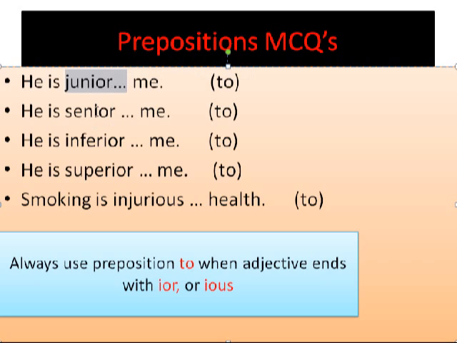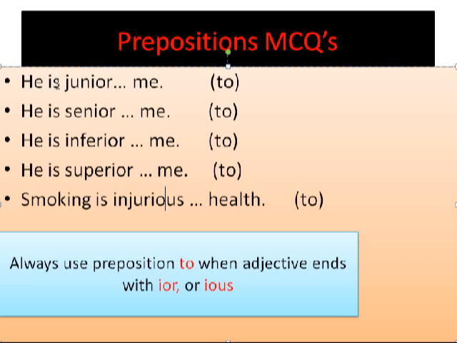Similarly, senior ends with IOR. Inferior, IOR. Superior, IOR. Injurious, IOUS. So for any sentence which contains an adjective that ends with IOR or IOUS, we will put to after that adjective.